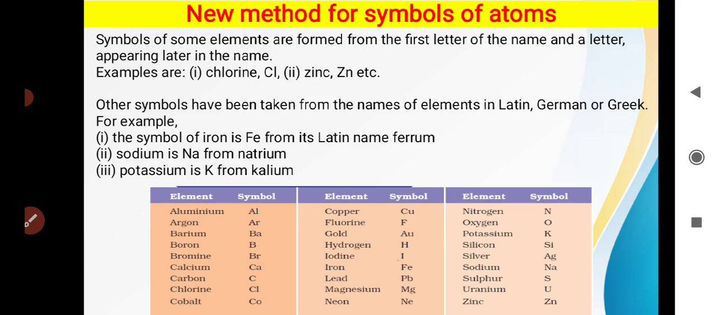The symbol of iron is Fe, which is based upon the Latin name ferrum. Sodium is given Na based upon natrium. Potassium is given as K because of kalium. So certain names which were previously assigned to a particular atom were carried forward, and based upon the previous names, their symbols evolved. So don't get confused by these symbols differing from their names. These symbols were taken from their older names because they were conventionally accepted.